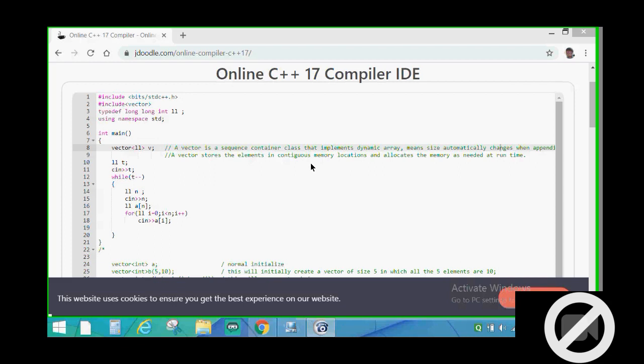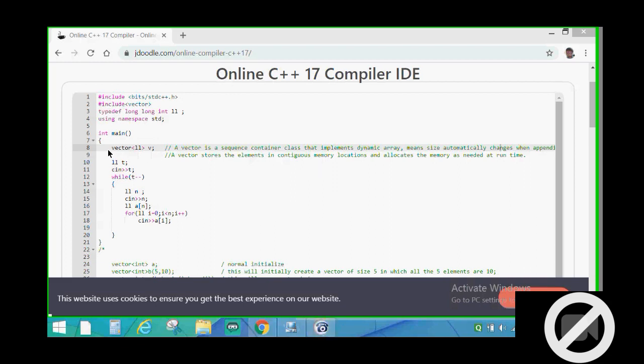After declaring the size, we are not able to change the size of the array during runtime. But in a vector it is not the case. The size of the vector changes accordingly when we append elements, meaning when we push or insert some elements into the vector, or the size automatically decreases when we remove some elements from the vector.